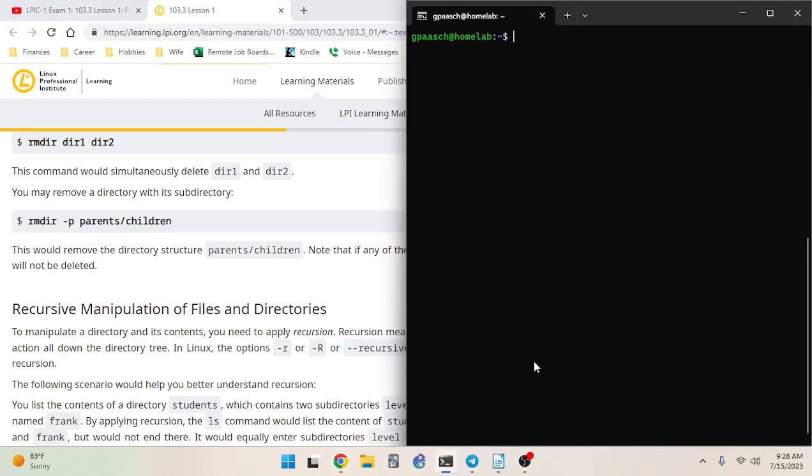So we're going to do mkdir -p Darth Vader, and we're doing the -p so we can do subdirectories, Luke Skywalker, and then we're going to say dir1. All right, so that's perfectly fine. Let's do rmdir, and we'll leave off the -p and do this same thing.